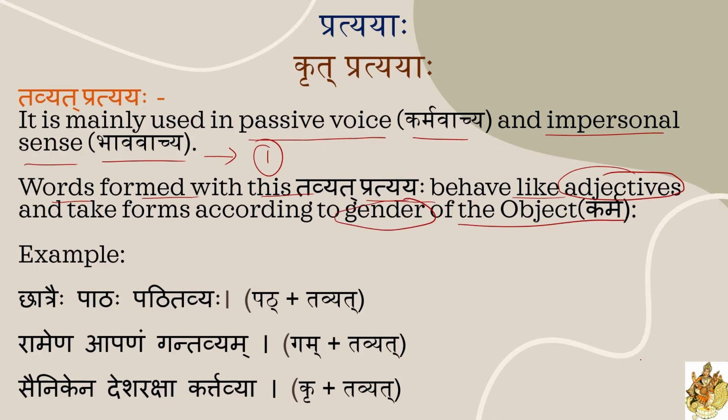Usually in karmavachyam, the kriya padam follows the karma padam, the object only. So here also, by adding tavyat pratyaya, the word will follow the karma padam. It will follow that karma padam's gender only. Example, chhatraihi pathaha, pat plus tavyat.